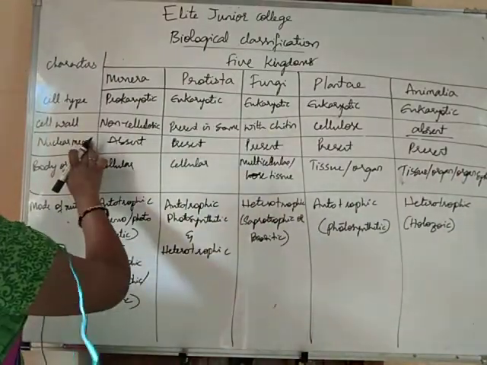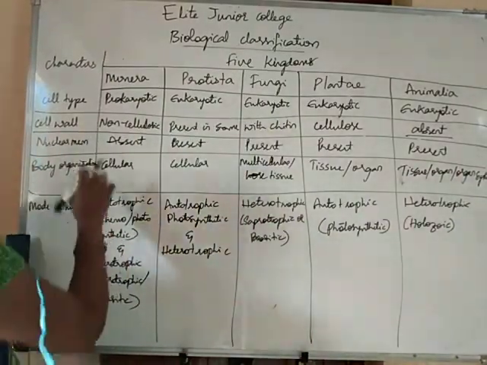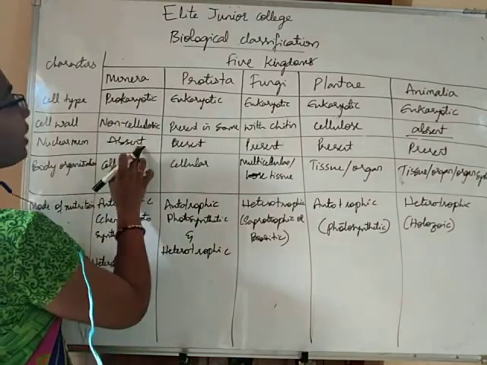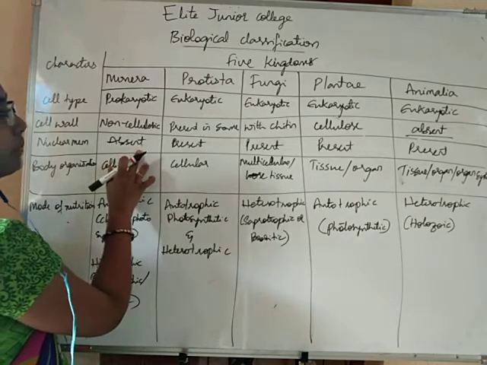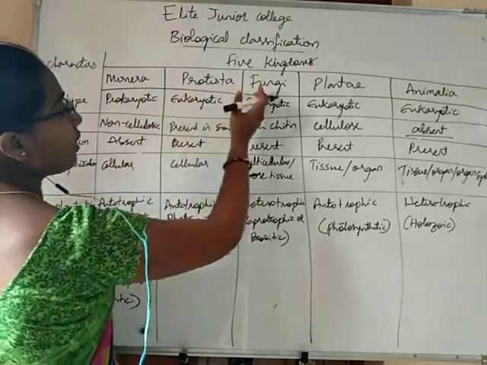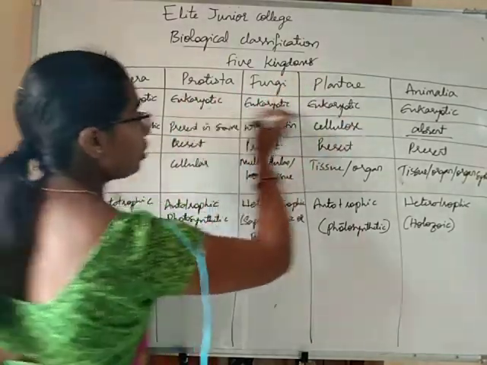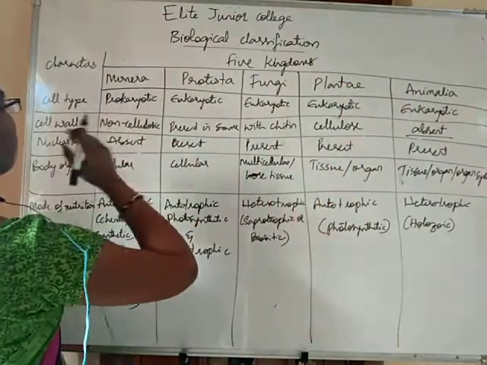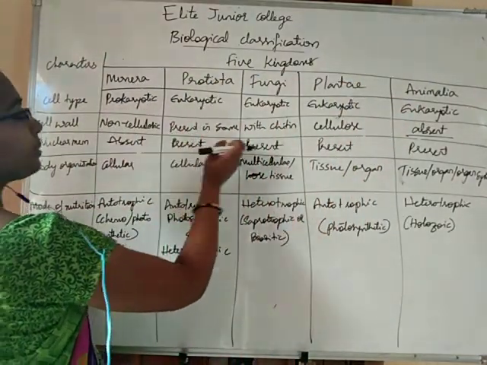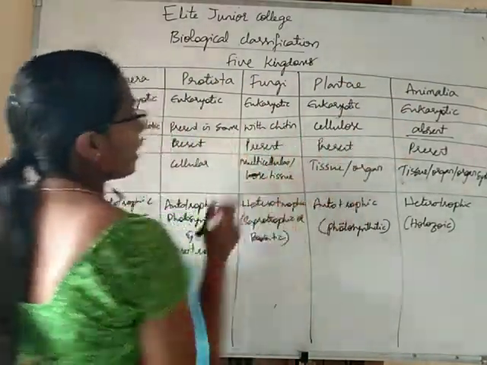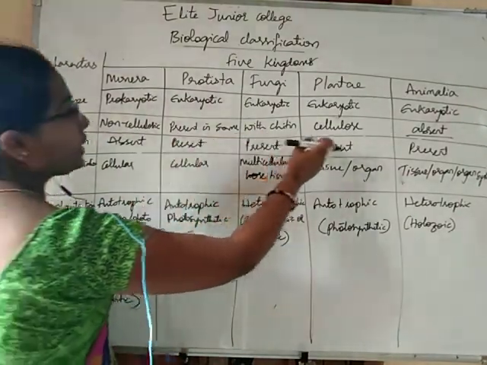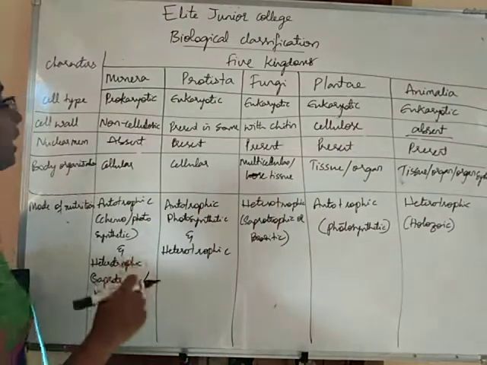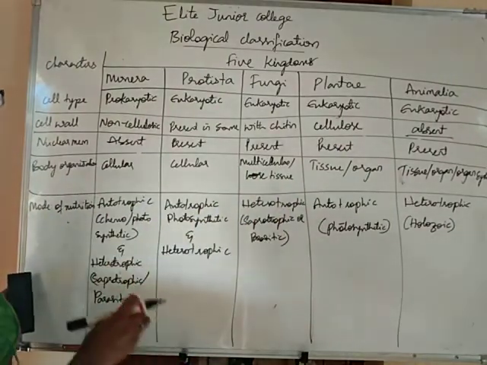Okay. Coming to the nuclear membrane. Because the Monera are prokaryotes, they do not have any nuclear membrane. Nuclear membrane is absent. Whereas Protista, Fungi, Plantae and Animalia, all of them are eukaryotes, right. So all of them contain a definite nuclear membrane.